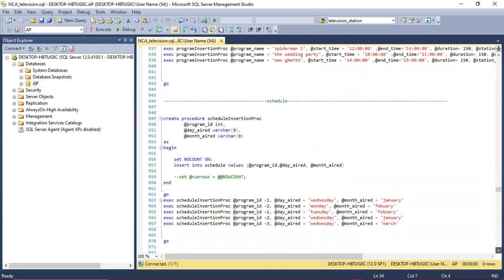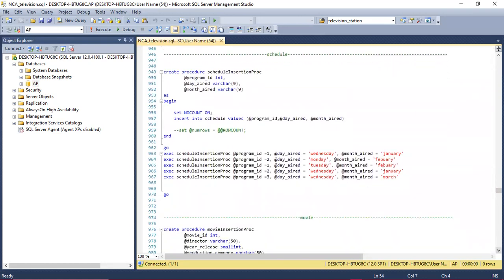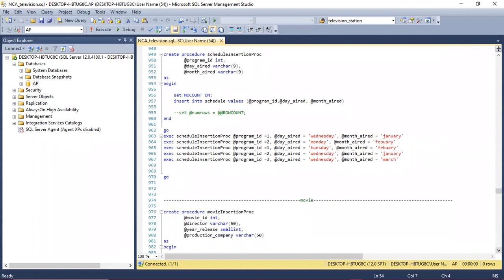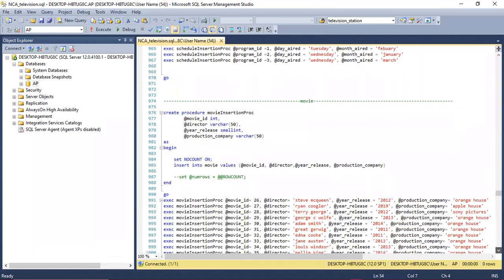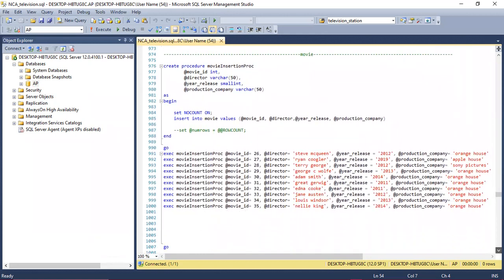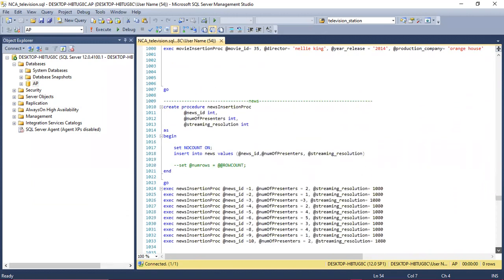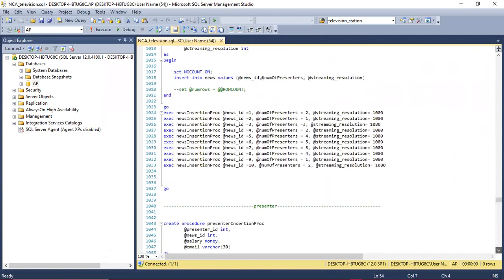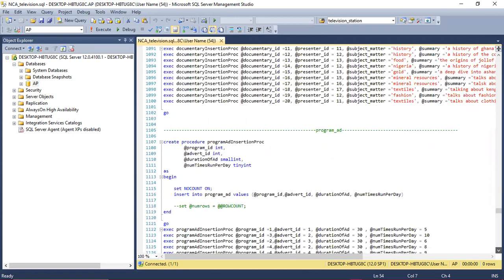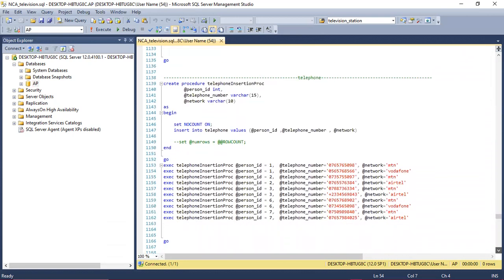Yeah. So this is for the schedule insertion. So for day and month for certain programs. Then this is the movie insertion procedure. So this is like a movie database that the NCA keeps for the type of movies that are aired on the different stations. And this is for news, but this is for presenter, documentary, program ad, telephone.